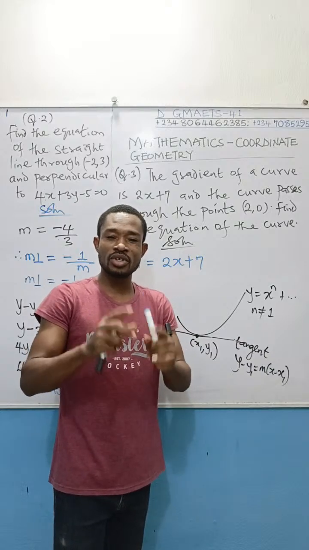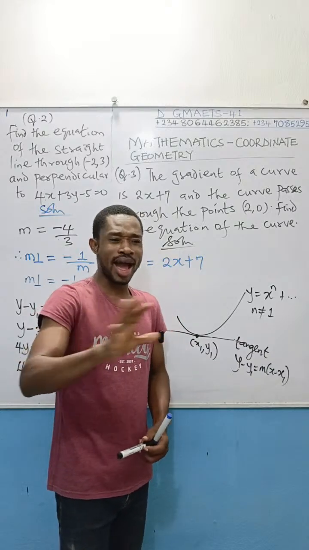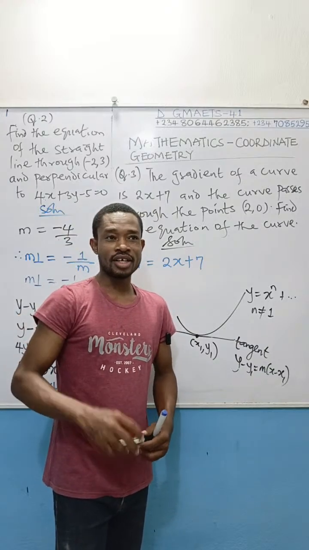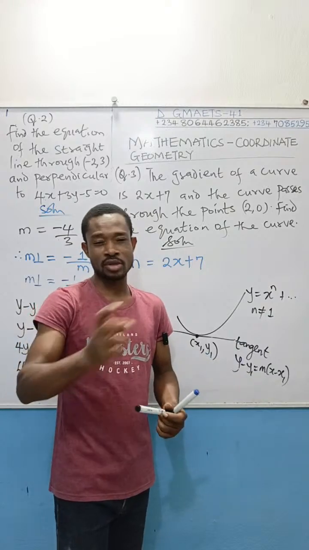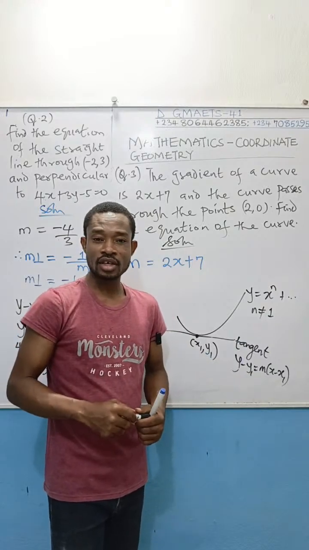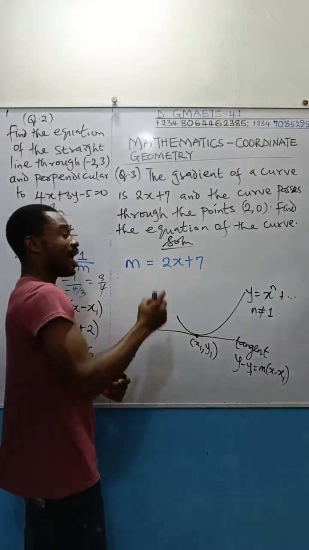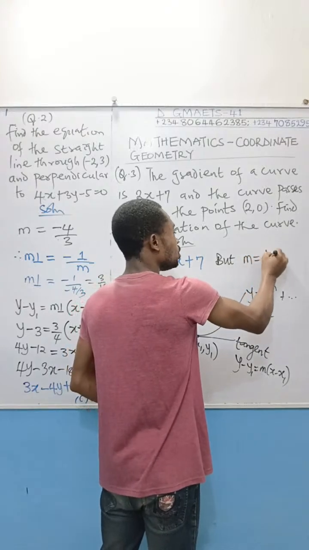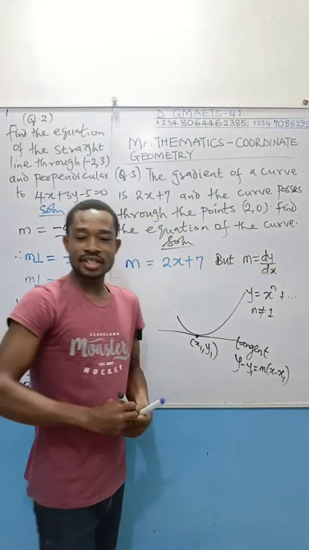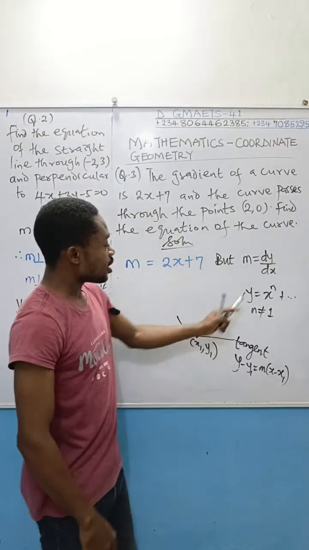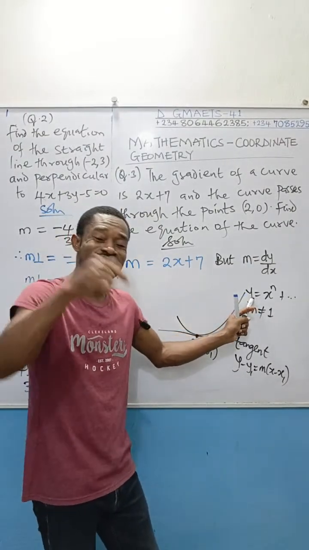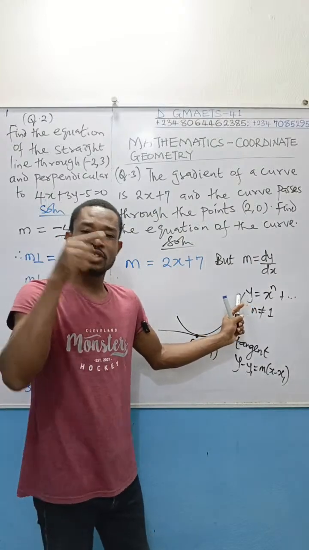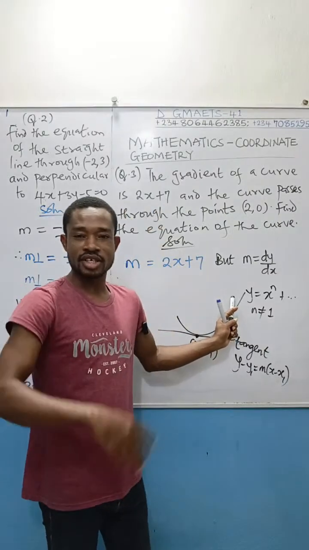If you take my video lesson on first principle, where I broke down the concept of first principle and I derived it, it's titled something like Calculus Exclusive. That's what I used to title that particular video lesson. You will see where I explained that gradient m is equal to dy dx. Gradient is equal to what? Dy dx. So if you are given a curve equation and you have to get the gradient of that curve, you have to differentiate that curve. If you differentiate that curve, what you get is the gradient.